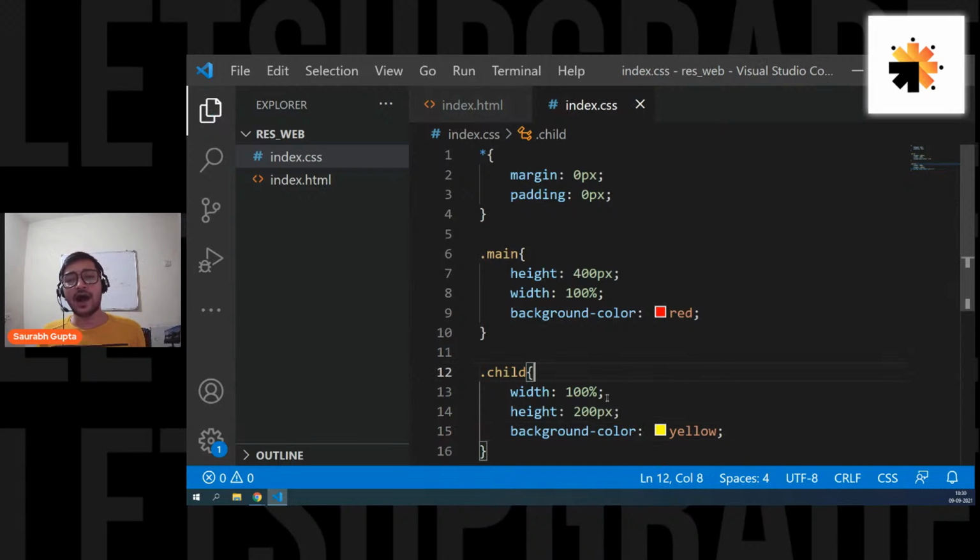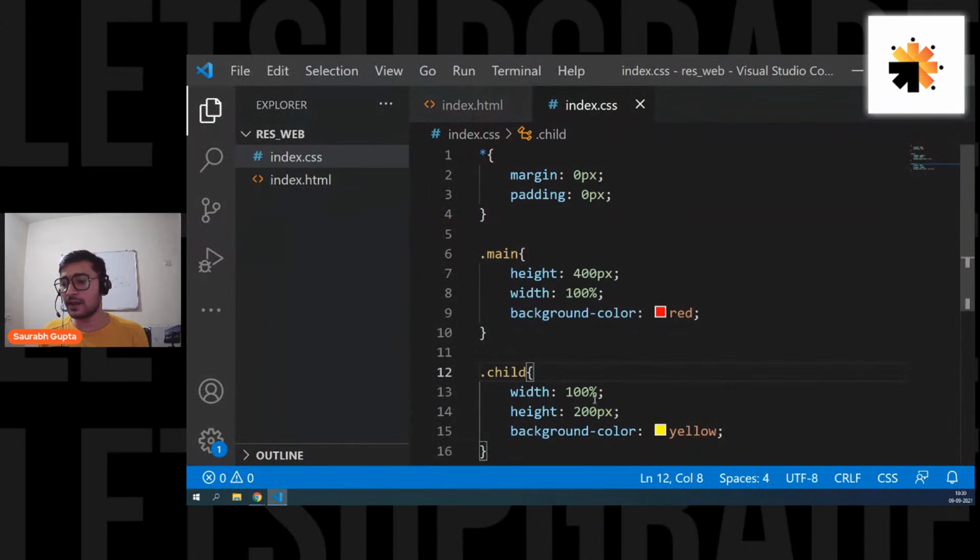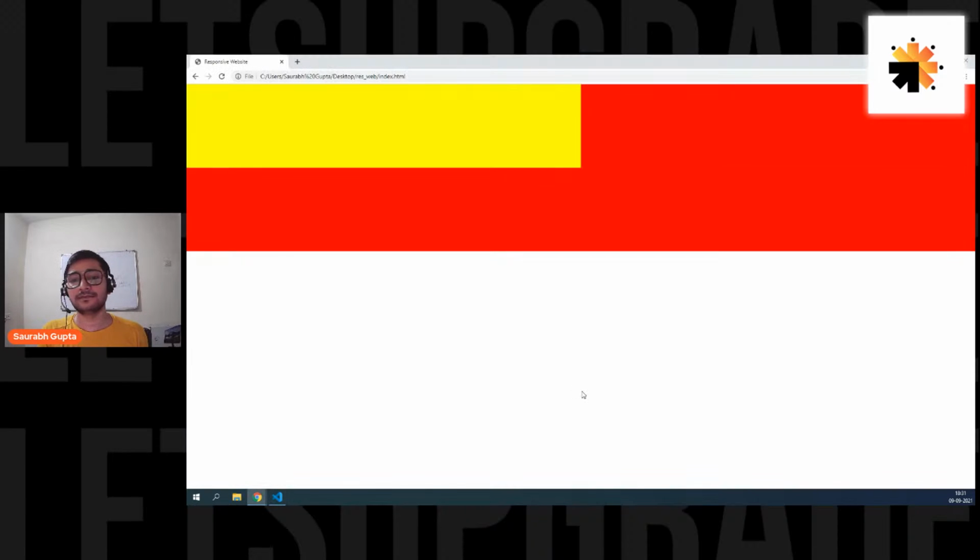Now I have also given it a width of 100%. That means it will cover its whole parent. It will get the full width of its parent, and the parent is main. So let's go in the browser and see if it is actually working. Now you can see the yellow element is also taking the full width of the red one. That is perfectly fine. Now if I give it 50%, see, it takes 50% of the parent.